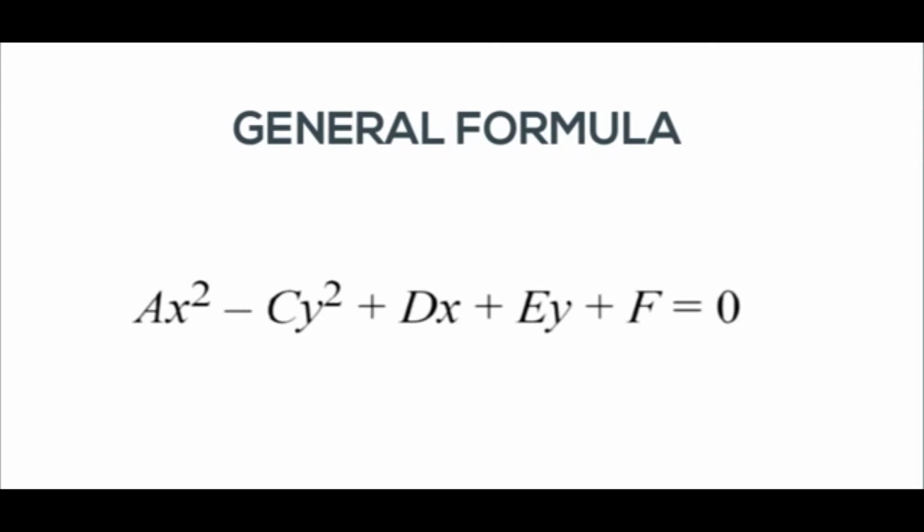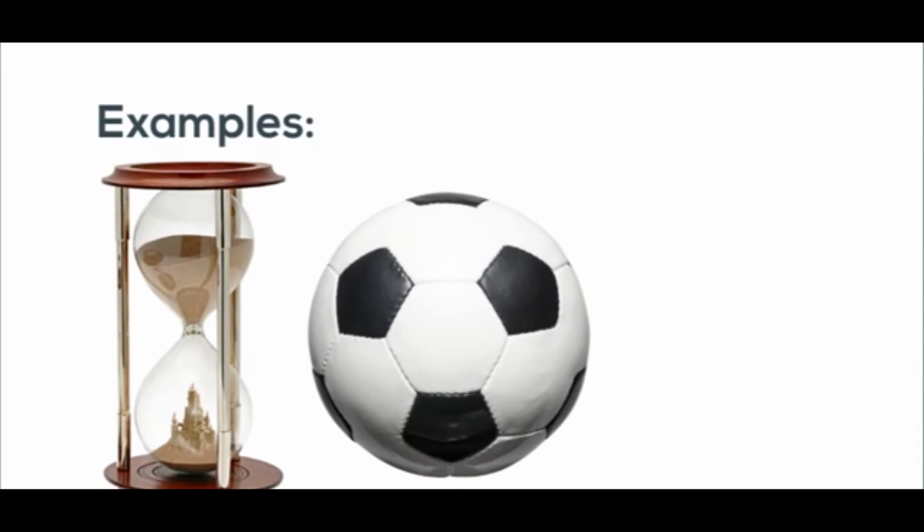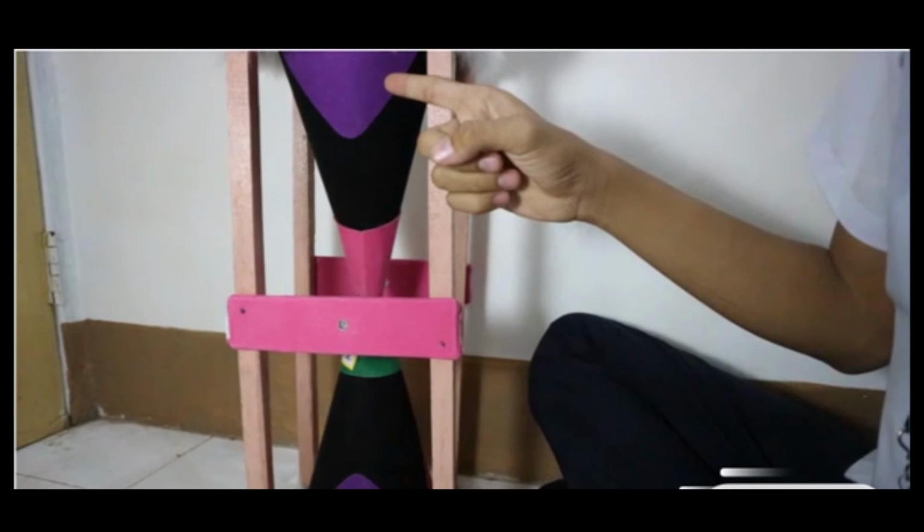The general formula of a hyperbola is ax squared minus cy squared plus dx plus ey plus f equals 0. Here are examples of hyperbola: hourglass, soccer ball. Plotting it out in our double napped cone, this is the hyperbola.